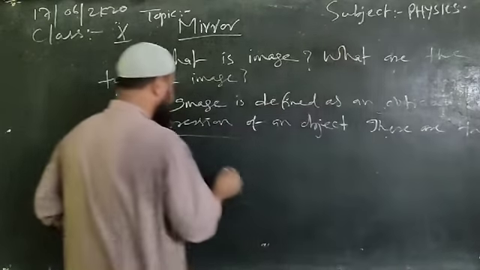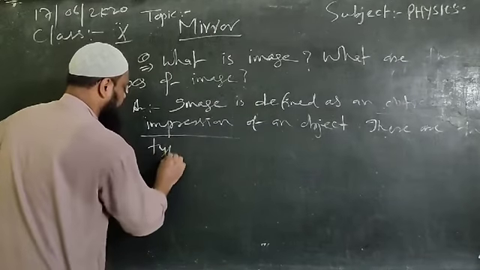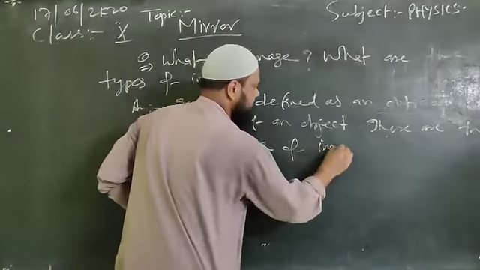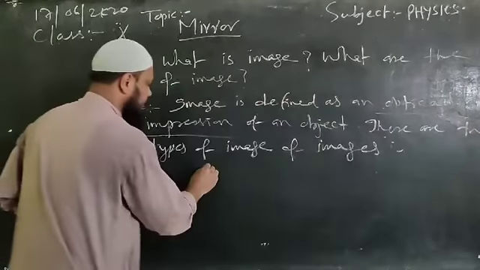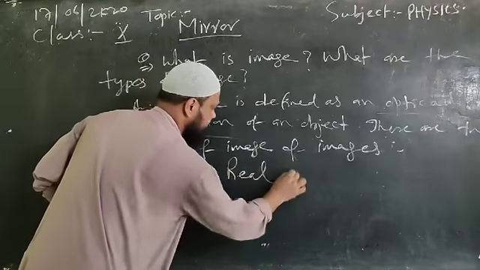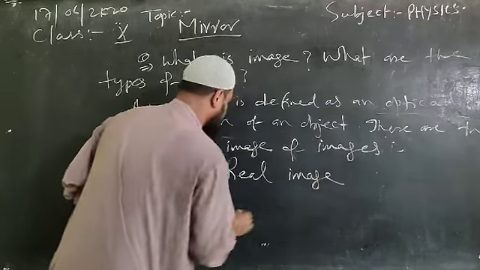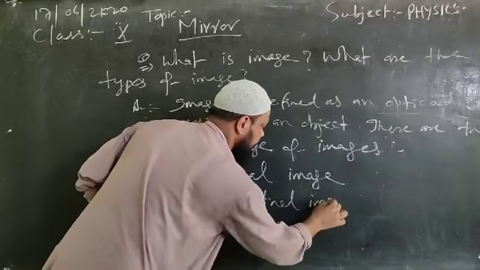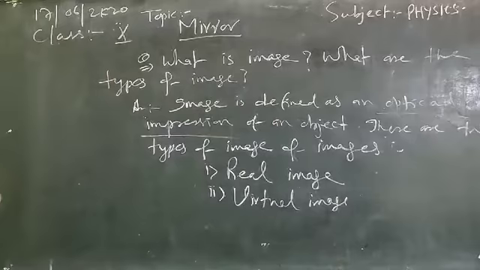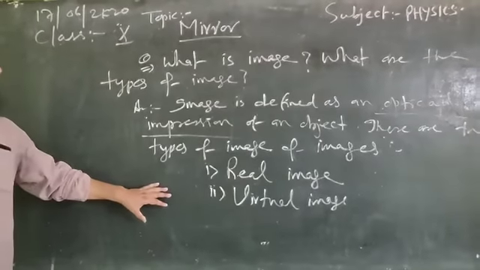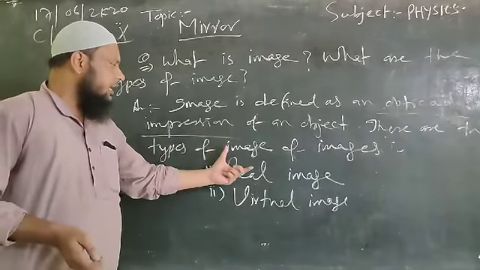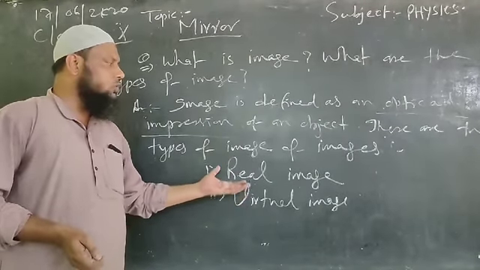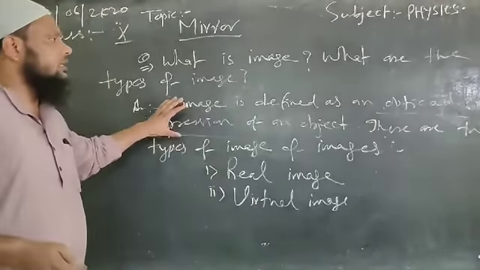There are two types of images. First, real image, and second, virtual image. One is your real image and the second one is your virtual image. Clear? Now we'll see what is real image, what is virtual image, what are the differences between these two, in more detail. I hope this is very clear to you, what is image.